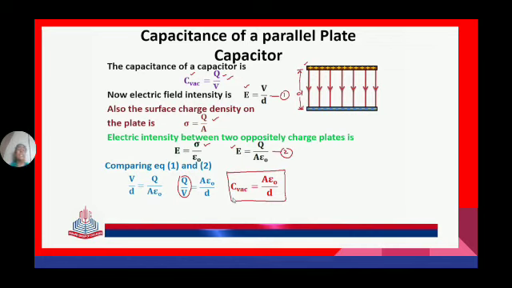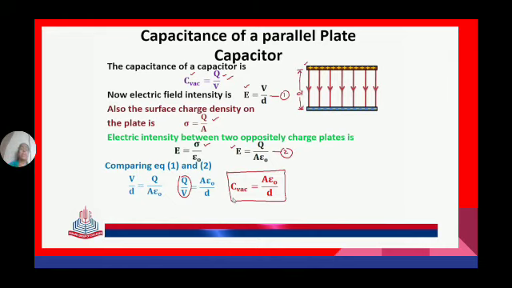And electric flux density, here given as sigma, actually we can call it D, is equal to Q by A. So E is equal to flux density by epsilon naught, where flux density is equal to Q by A. Substituting this, E equals Q by A into epsilon naught.